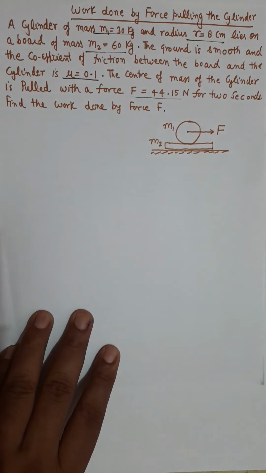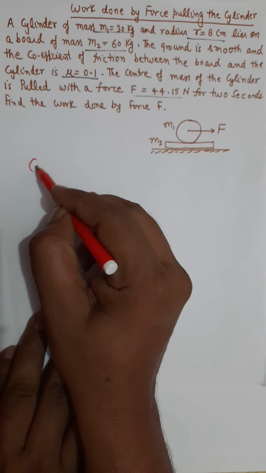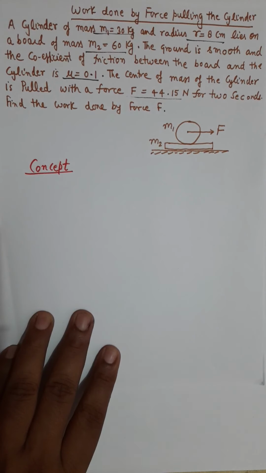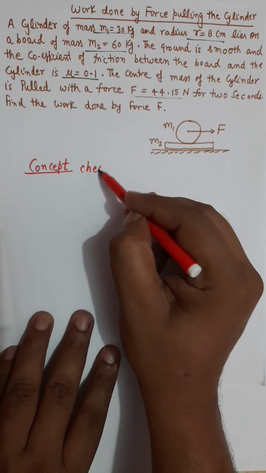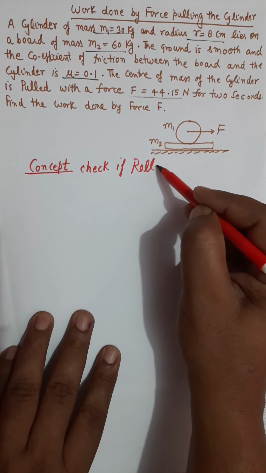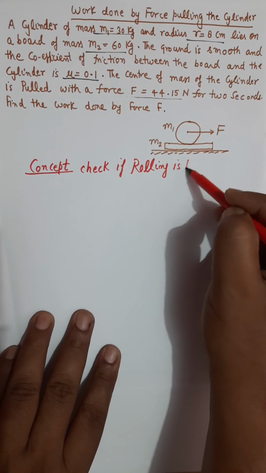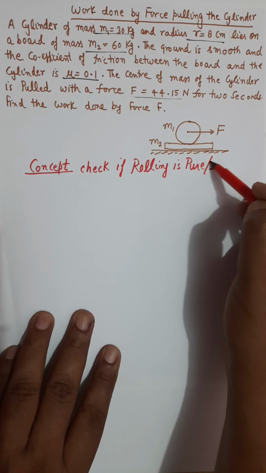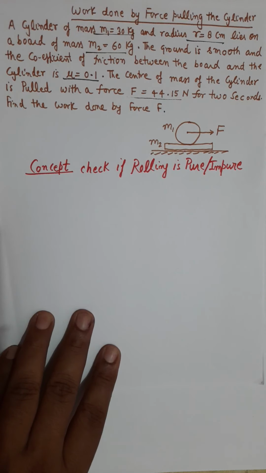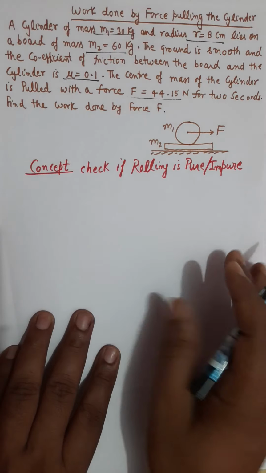So what is the logic behind this question? What is the concept behind this question? The concept behind this question is, as concept number 1, you have to check if rolling will be with slipping or without slipping. If the rolling is pure or impure, that you need to check. So first of all, we will confirm if the cylinder can roll without sliding or it will roll with sliding. That we need to check now.